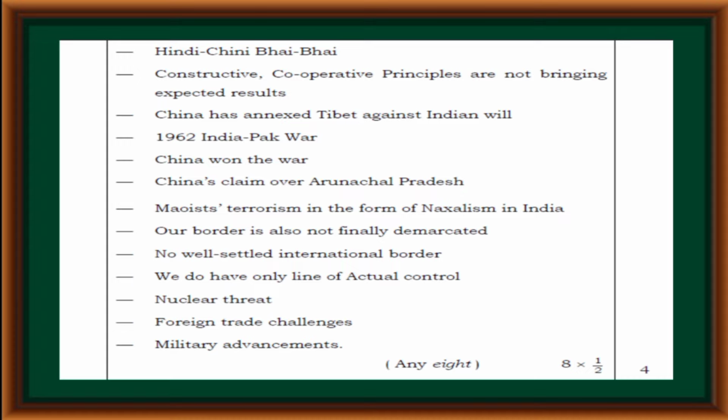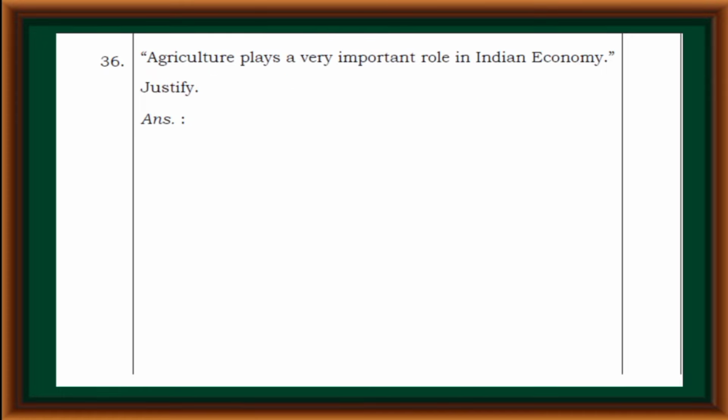Maoist terrorism in the form of Naxalism in India. The border is also not finally demarcated. No well settled international border. We do have only the Line of Actual Control. Nuclear threat, foreign trade challenges, military advancements.